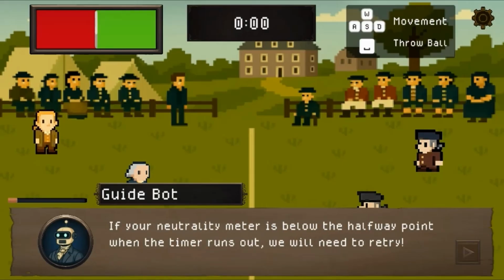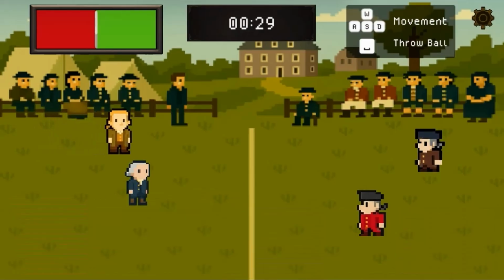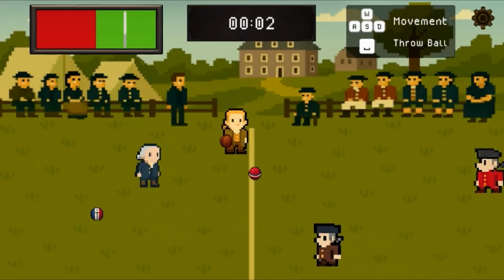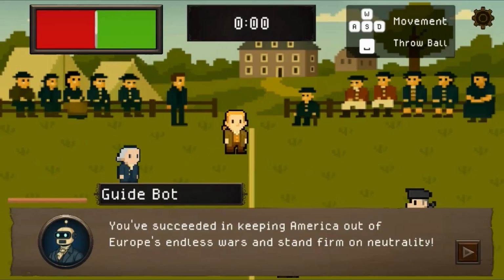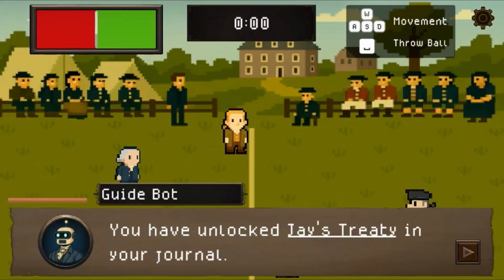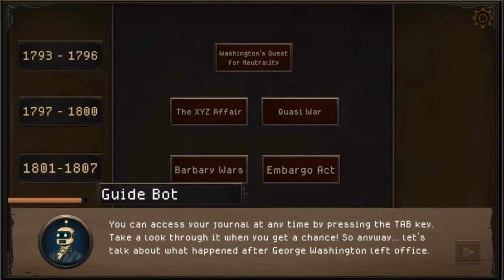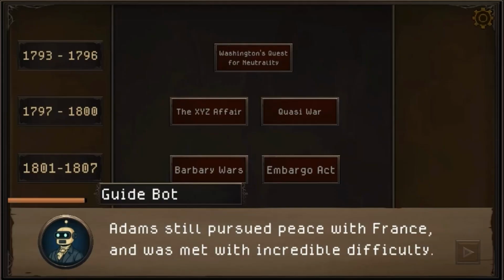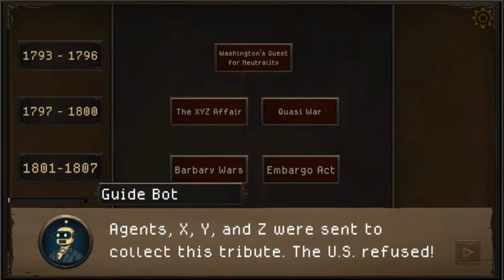In this informative, instructional game, rips in the space-time continuum have occurred during George Washington's presidency and continue through the War of 1812. Travel back in time and repair these rips by ensuring history unfolds accurately. Declare your neutrality. Refuse to give in to the demands of France and Great Britain, and ensure the American flag remains flying after the Battle of Fort McHenry.